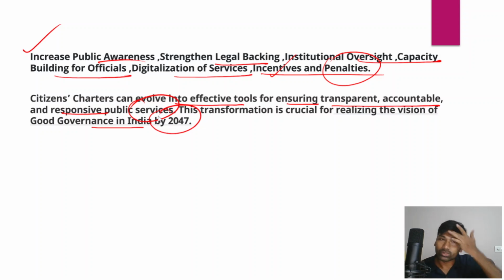Right, so that's how you can conclude this particular answer on a positive note. However, all these things have to be implemented on an immediate and urgent basis, so that citizen charters can be implemented in letter and spirit, and organizations can work in a transparent manner, and they are also accountable to the public as well, and it would also result in empowering the public and citizen-centric administration as well.